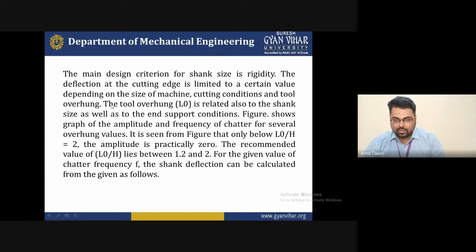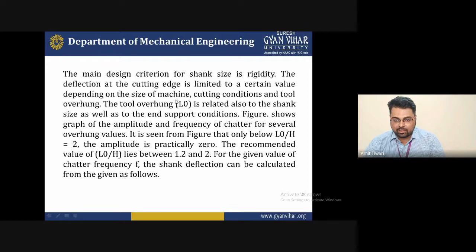So basically, this slide describes the main design criteria for the shank size, which is rigidity, because you must remember that whenever you design the shank size, the most important criterion is rigidity. The material must be rigid. The deflection at the end cutting edge is limited to a certain value depending on the size of the machine. That is, the deflection at the cutting edge, at the end portion where the cutting edge starts to cut the workpiece material, is limited to a certain value depending on the size of the machine.